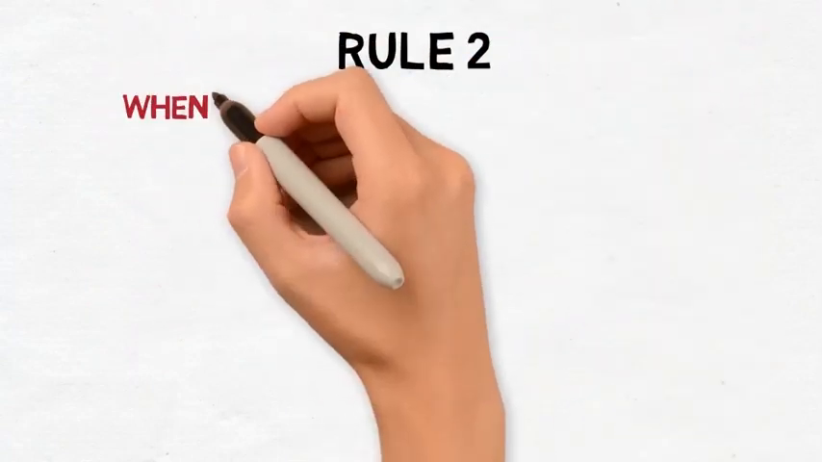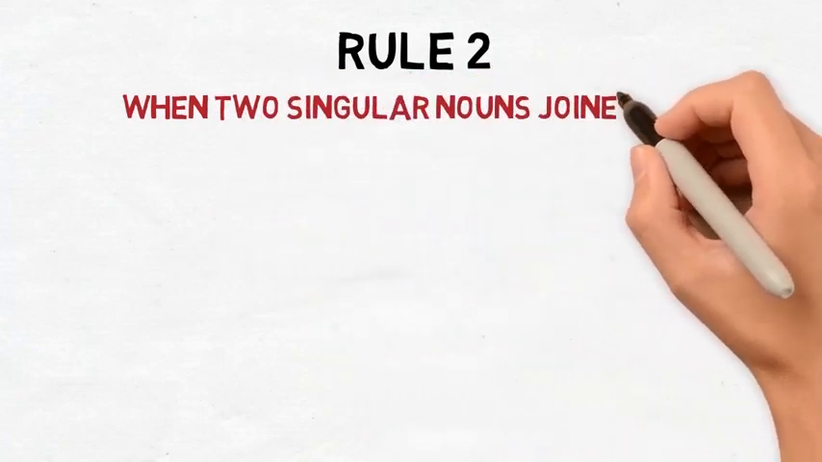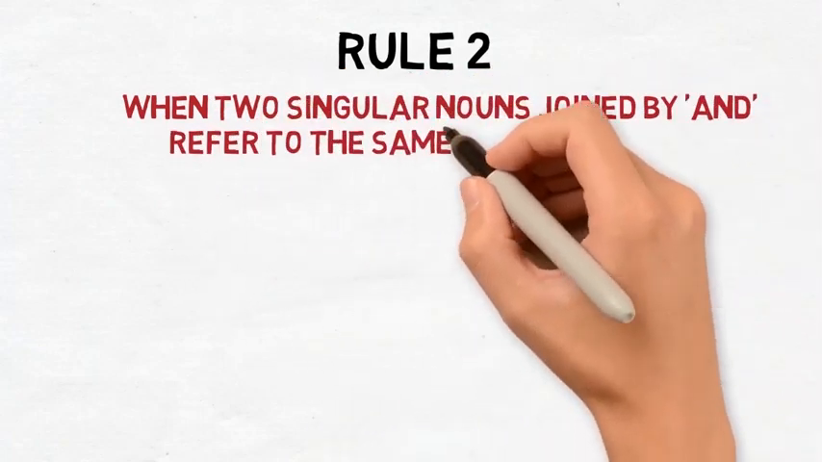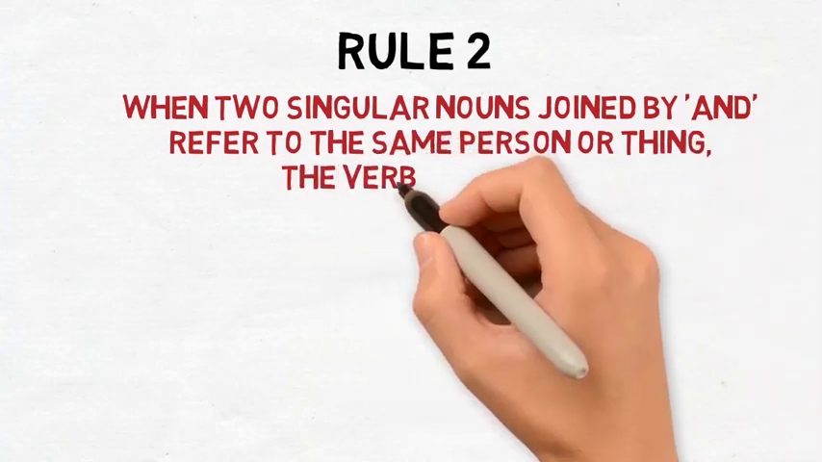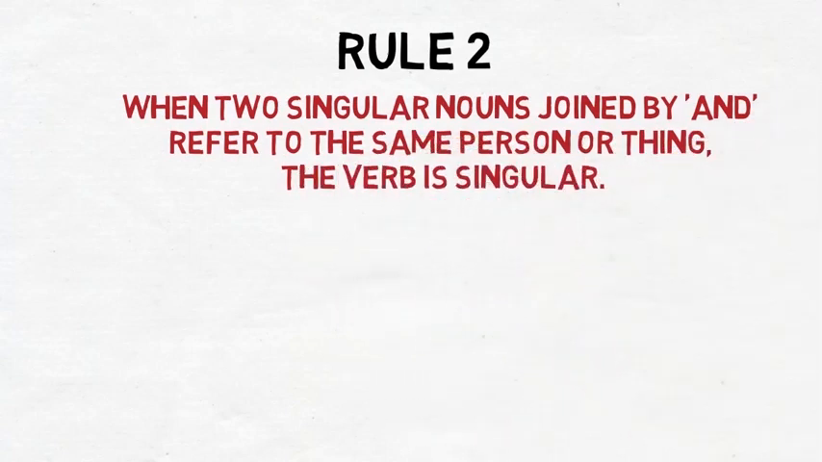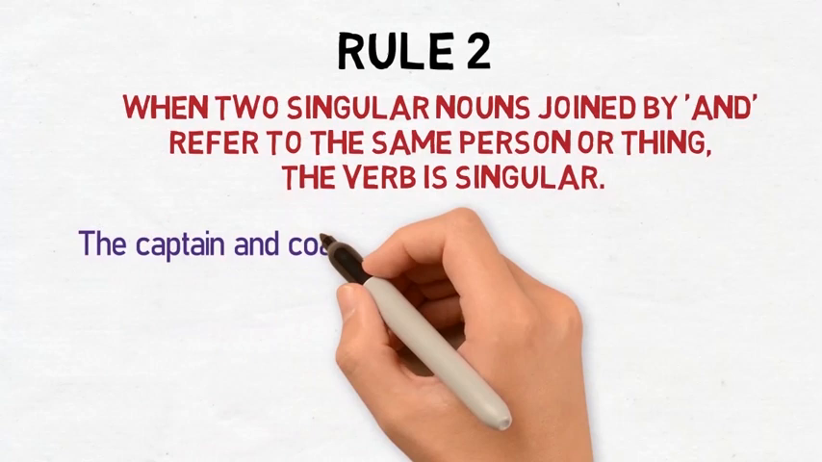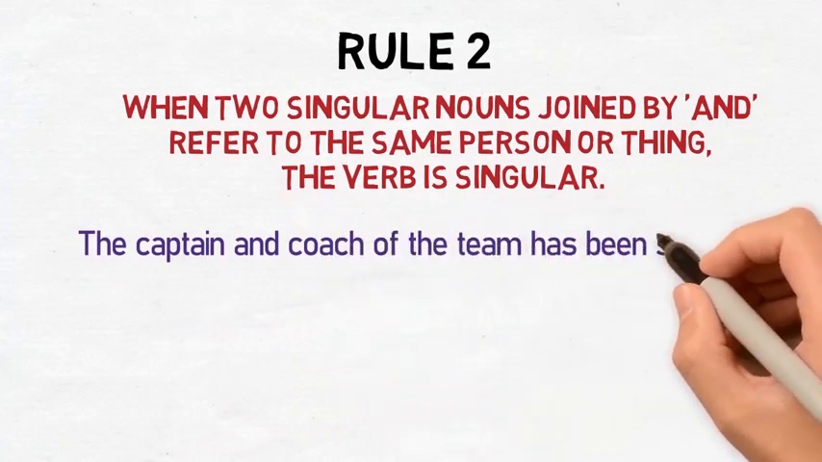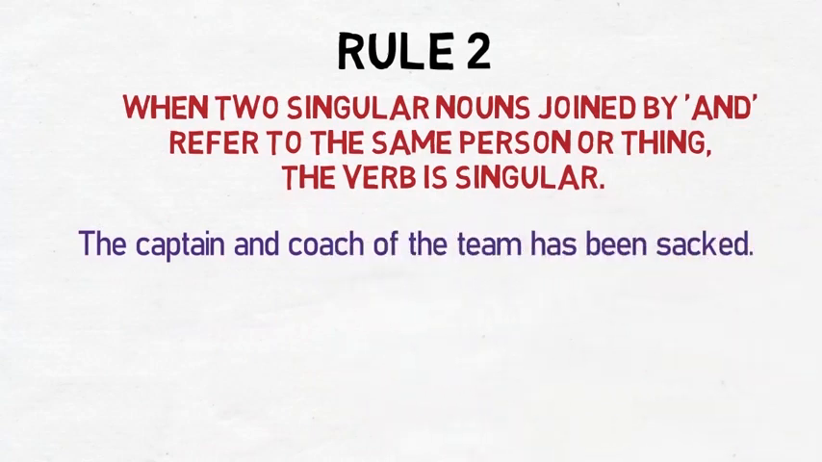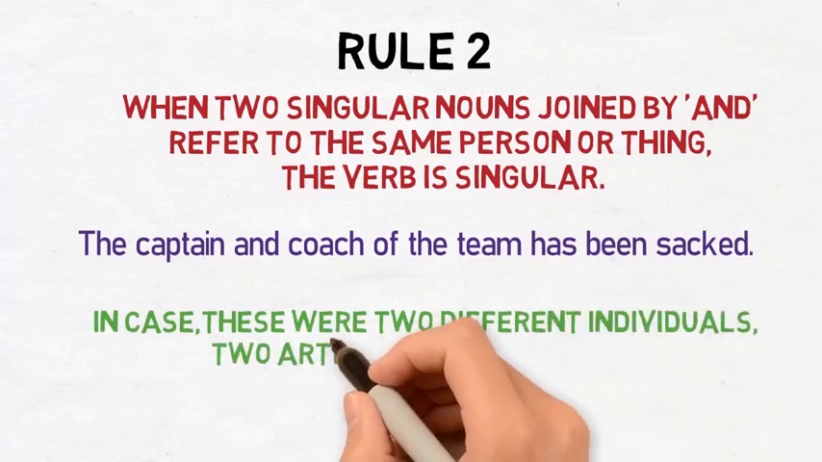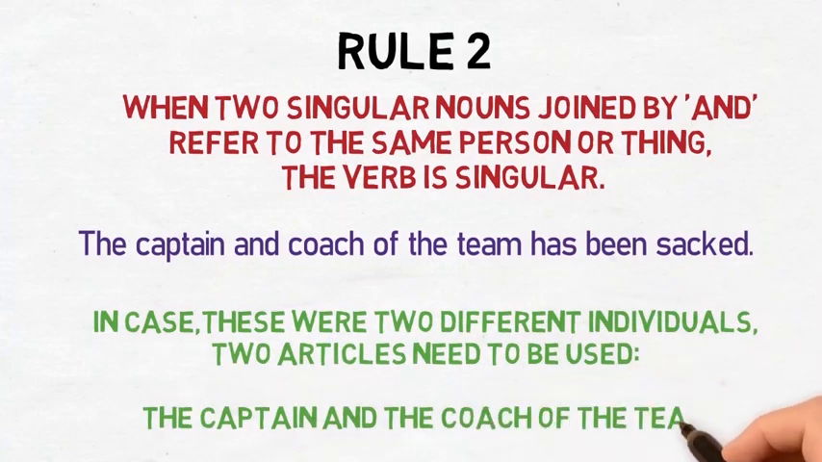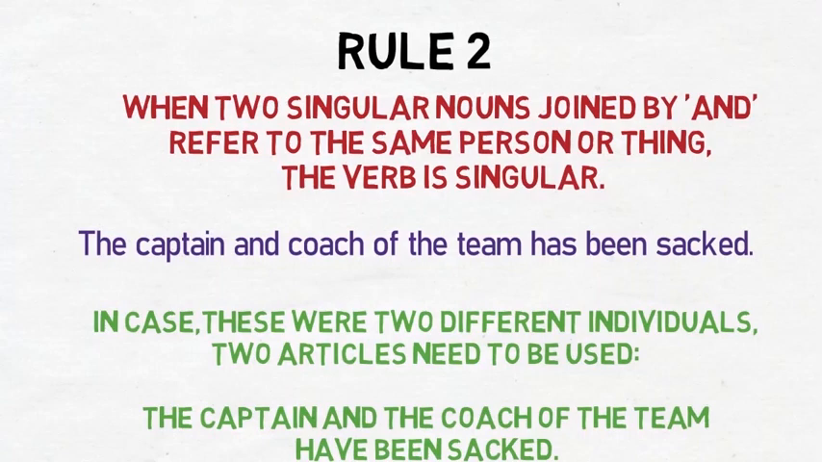When two singular nouns joined by and refer to the same person or thing, the verb is singular. Let's see how. The captain and coach of the team has been sacked. Here the captain and coach are referring to the same person. In case there were two different individuals, two articles need to be used. The captain and the coach of the team have been sacked. There are two different persons.